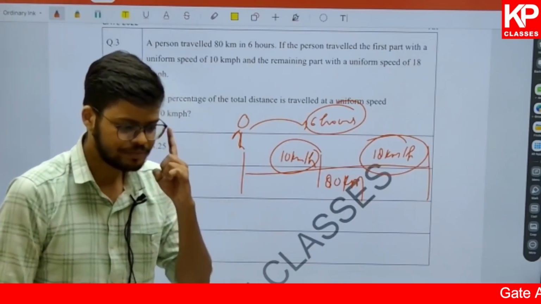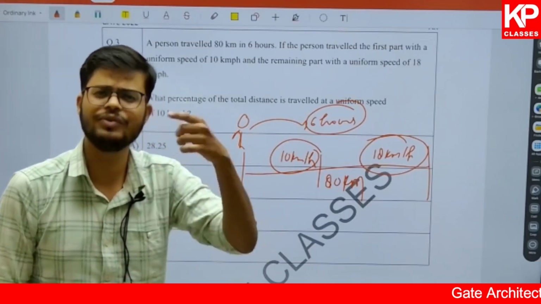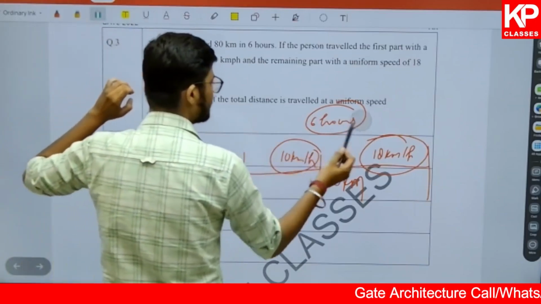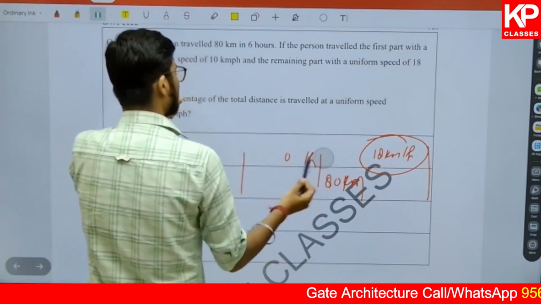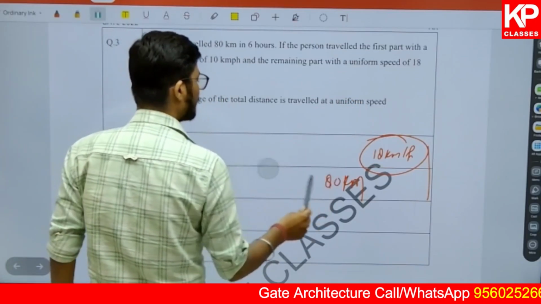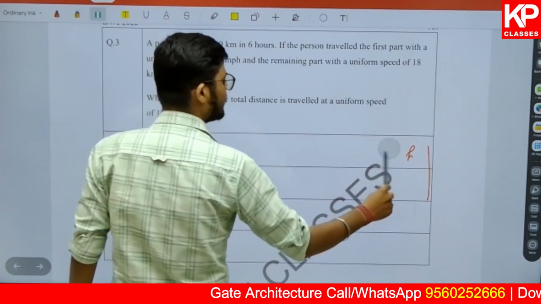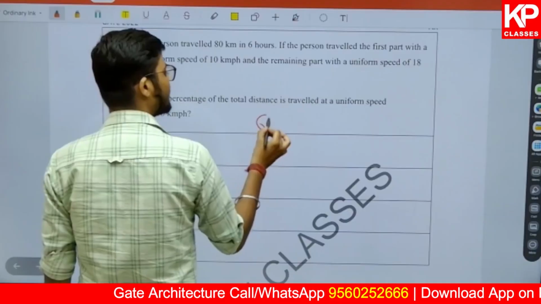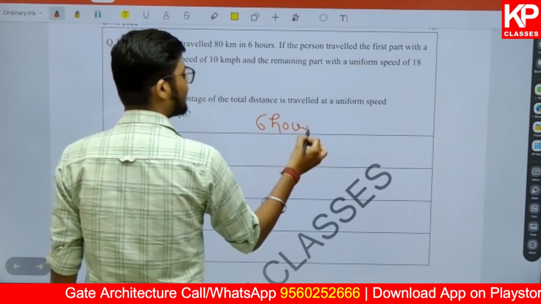Try to understand. There are many ways of solving these kinds of questions, but the basic way to frame these questions is what? Here the total time is given. That means the time that he took for the entire journey is going to be what? The total time he took for the entire journey is 6 hours. So he has taken 6 hours to cover the entire journey.